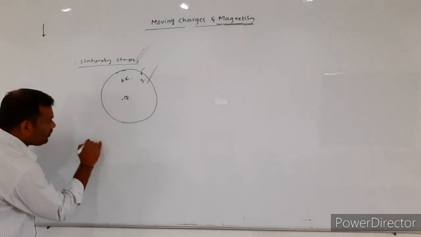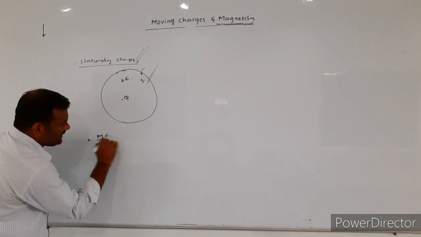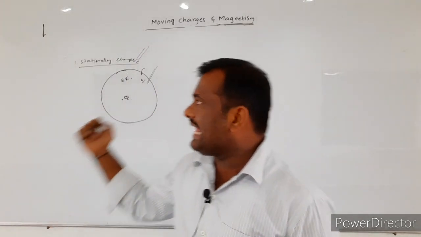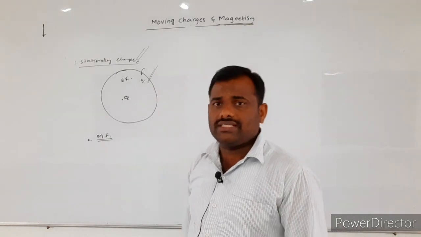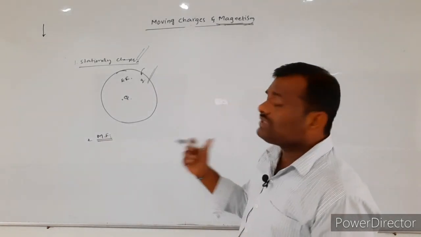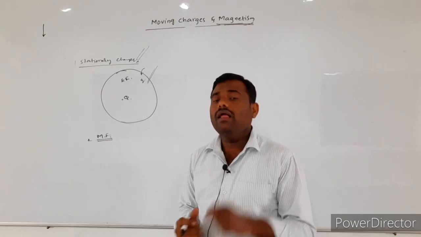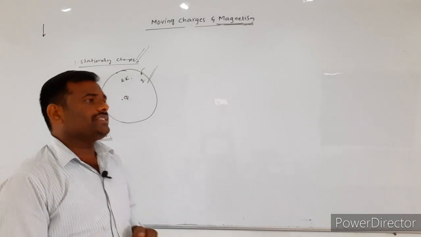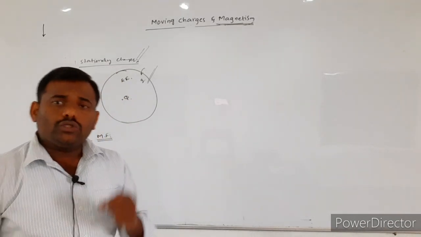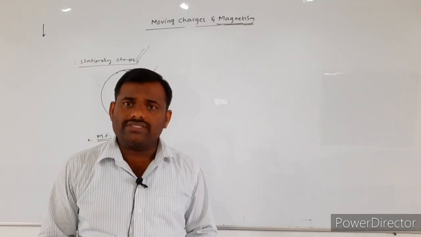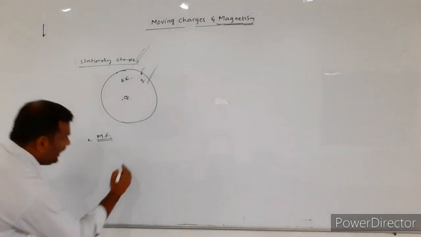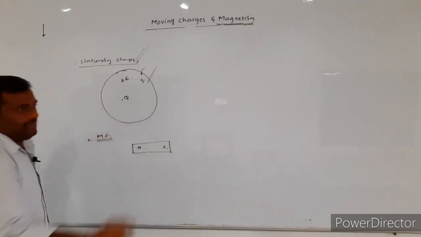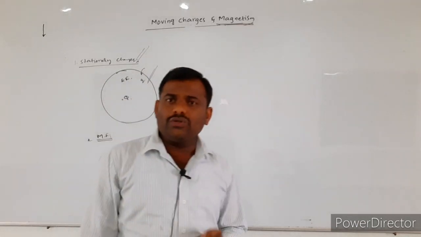Now we are going to discuss the magnetic field. The electric field is produced by the stationary charges, we already know. Now how is the magnetic field produced? In our common knowledge, to produce the magnetic field we need a bar magnet. Without the bar magnet, can we produce the magnetic field?